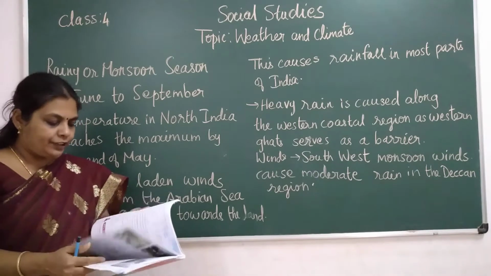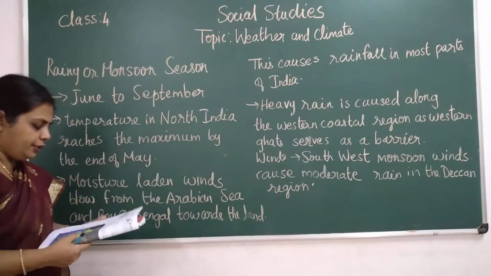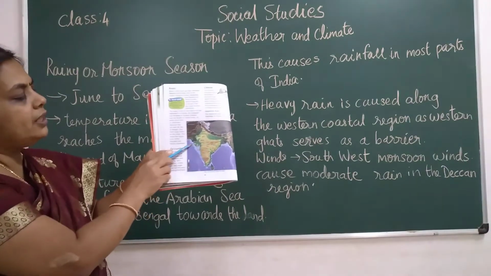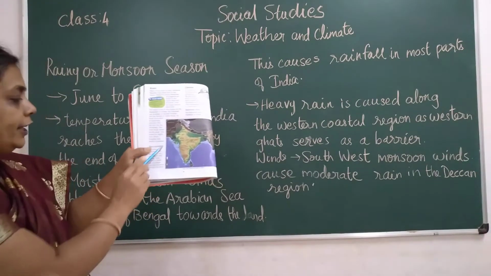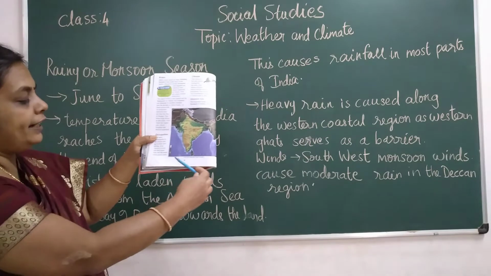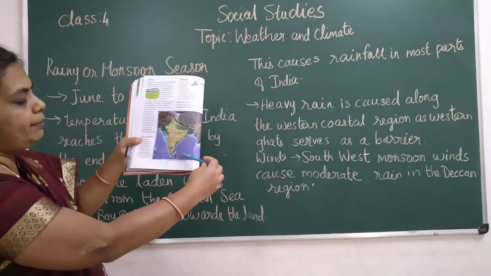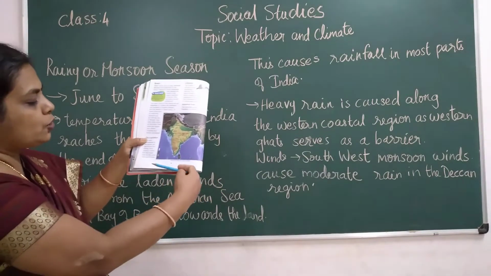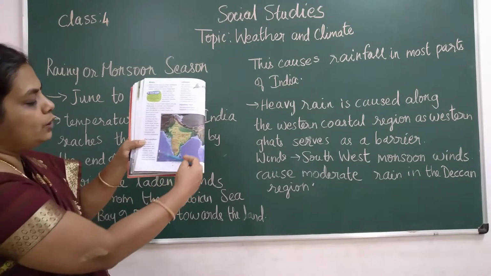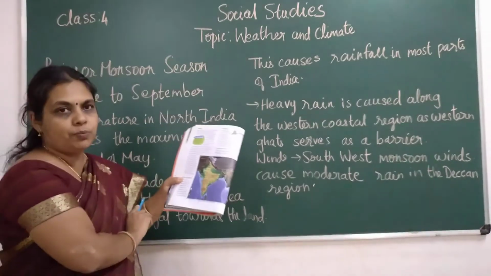So I will show you with our India map, children. Observe here. During the end of May, the whole of North India reaches its maximum temperature. So what happens from the Indian Ocean side? The moisture laden winds blow from the Arabian Sea. See here, this is the Arabian Sea, Bay of Bengal and the Indian Ocean. The clouds bearing rain all move towards India like this. So this causes rainfall in most parts of India, children.